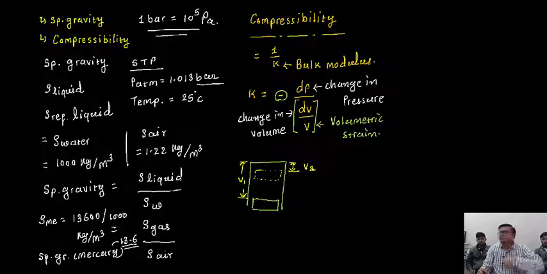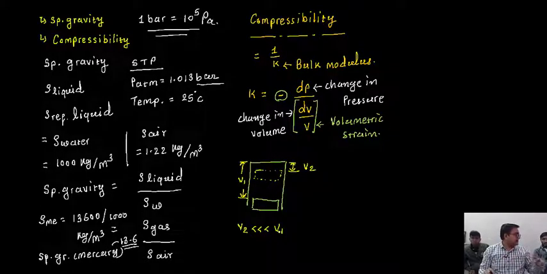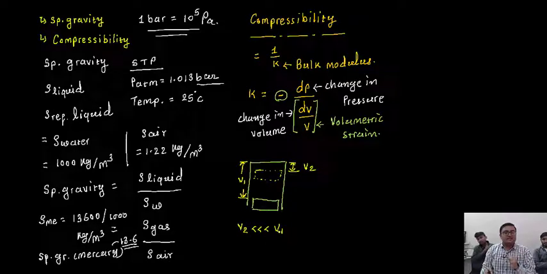When the piston moves upward to compress the gas molecules within the cylinder, the final volume V2 is very much less than V1.